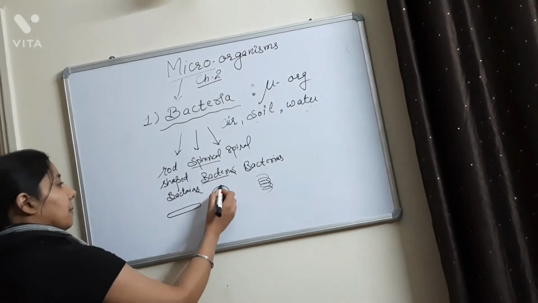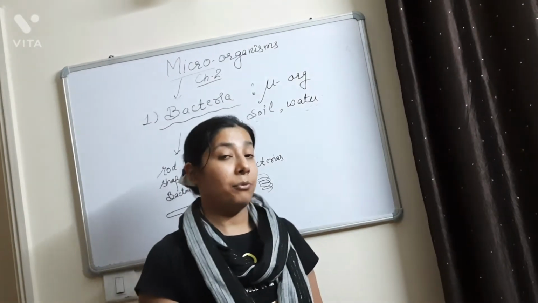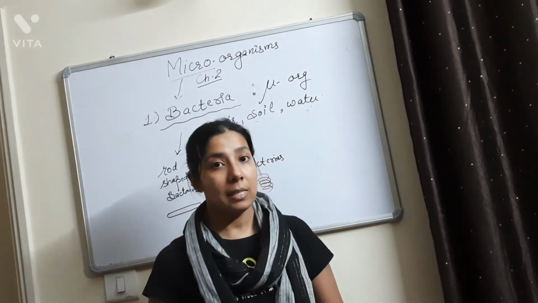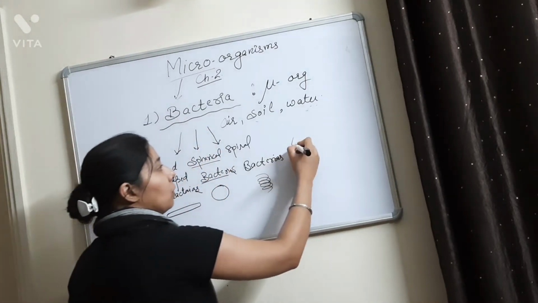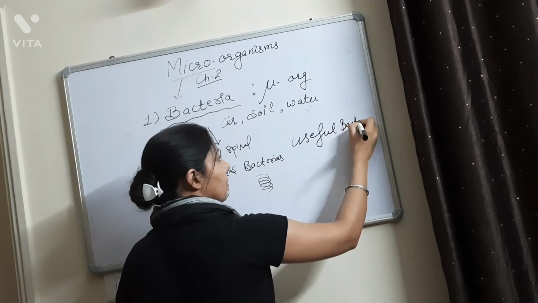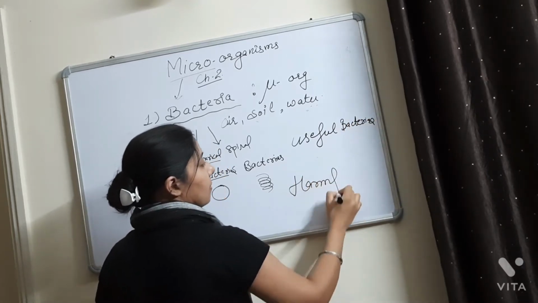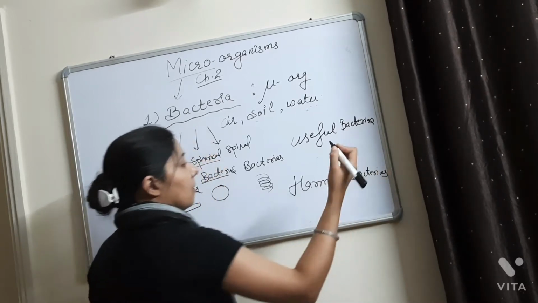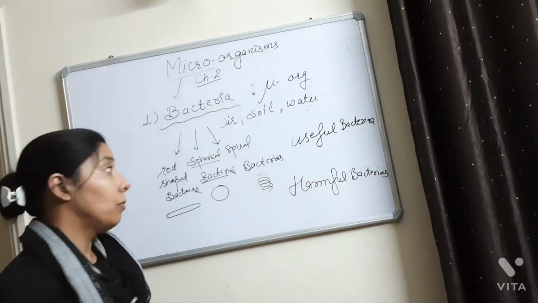Next, bacteria can be harmful and they can also be a friend to you. What is meant by bacteria as a friend to human beings? In this case, the bacteria are actually useful to us. Useful bacteria. And there can be harmful bacteria.